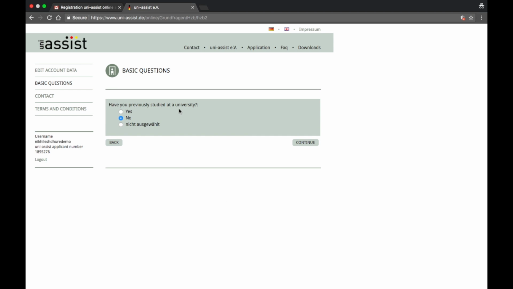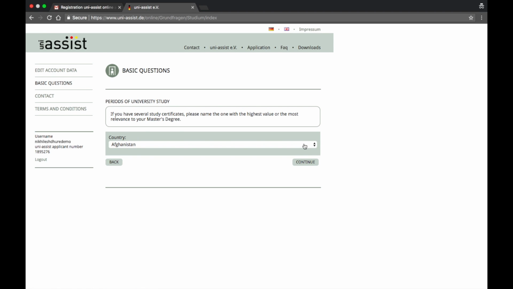Have you previously studied at a university? If you have a bachelor's, then yes. If you're pursuing, then no. Let's go with yes because I'm aiming to apply for a master's course. That's the whole aim of this UNI-ASSIST process. Continue. Periods of university study.